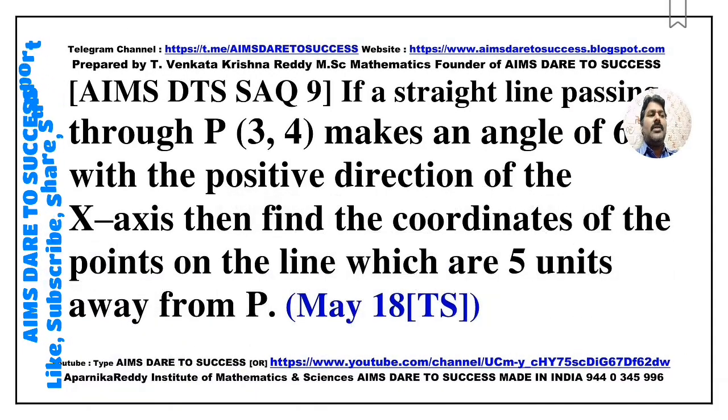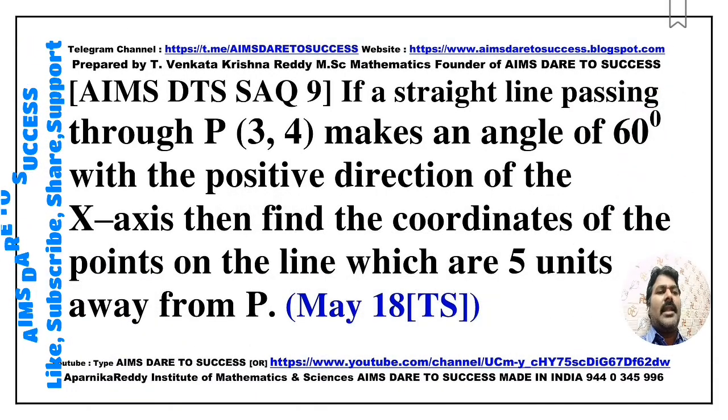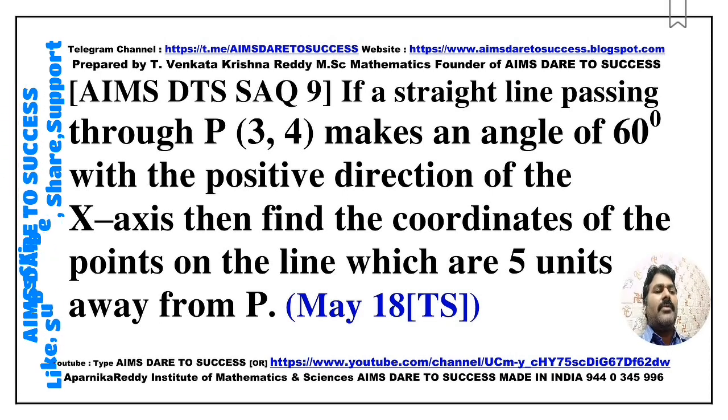Next SAQ 9. If a straight line passing through the point P (3, 4) makes an angle of 60 degrees with the positive direction of the x-axis, then find the coordinates of the points on the line which are 5 units away from the point P. This question came from May 2018 Telangana.